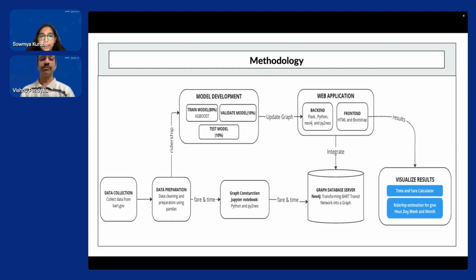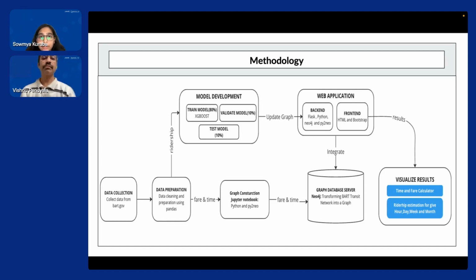Specifically, we are going to use the XGBoost model. The output of this model would be the ridership prediction between the stations. So we want to convey this insight or analysis somehow to the commuters. So for that, we have come up with an intuitive web application. The backend of this application is done using Flask, and we have the database connectivity using Neo4j and Py2neo, again within the Python. And the front end is a simple HTML and Bootstrap. The result of this web app would be a ridership estimation for a given hour, week, and month.